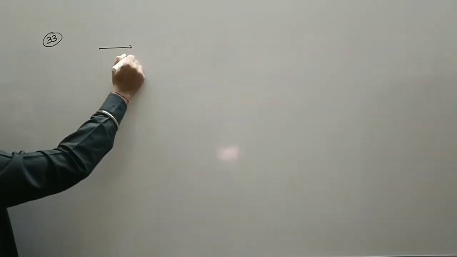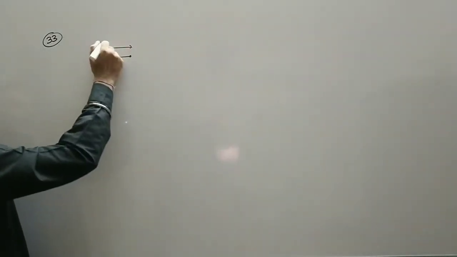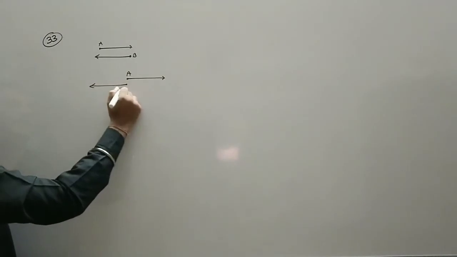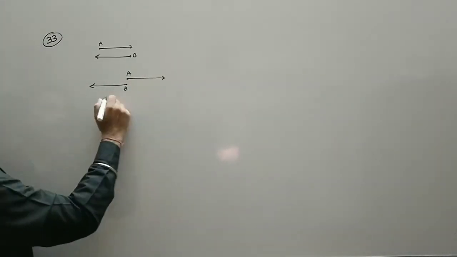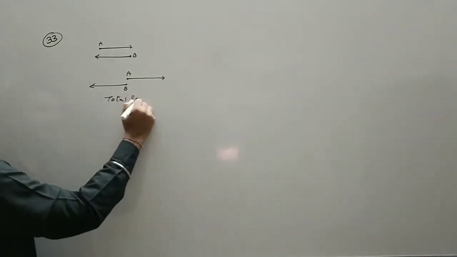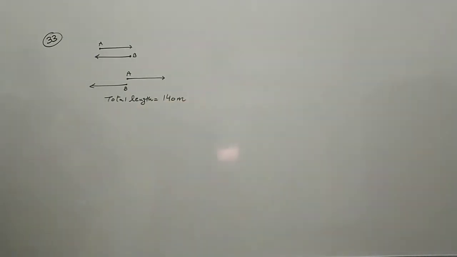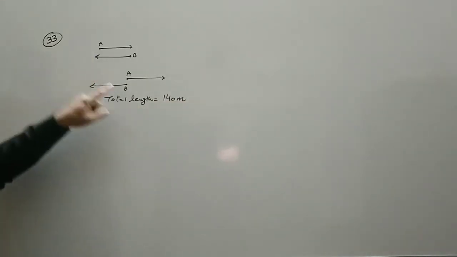So train 1 and train 2. When they cross each other, the total length should be equal to 140 meters. When we say they both cross each other, say this is train A and this is train B, when this situation arises, we can say both trains have crossed each other. The length of this is 60 meters and this is 80, so in this case you have to add up their lengths. That becomes 140 meters. तो ट्रेन कब क्रॉस कहलाएगी कि दोनों ने क्रॉस कर लिया?